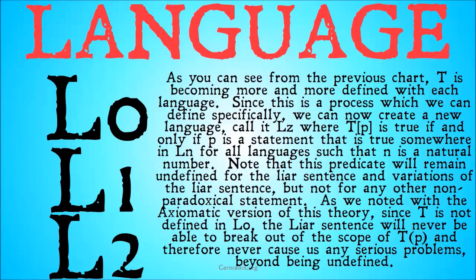Note that this predicate will remain undefined for the liar sentence and variations of the liar sentence, but not for any other non-paradoxical statement. As we noted with the axiomatic version of this theory, since T is not defined in L0, the liar sentence will never be able to break out of the scope of TP, and therefore never cause us any serious problems beyond being undefined.